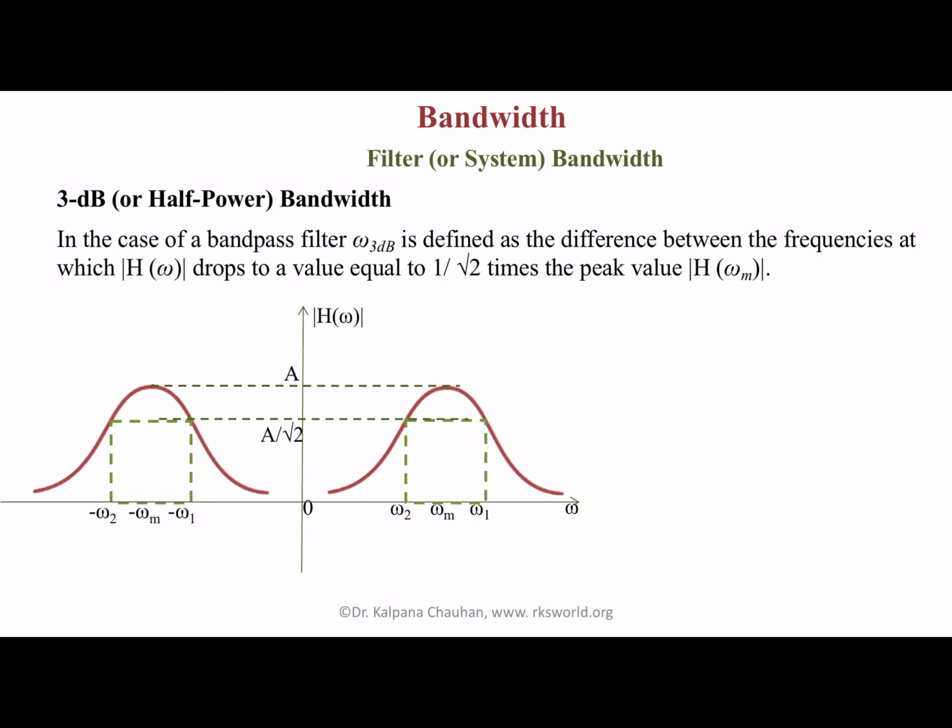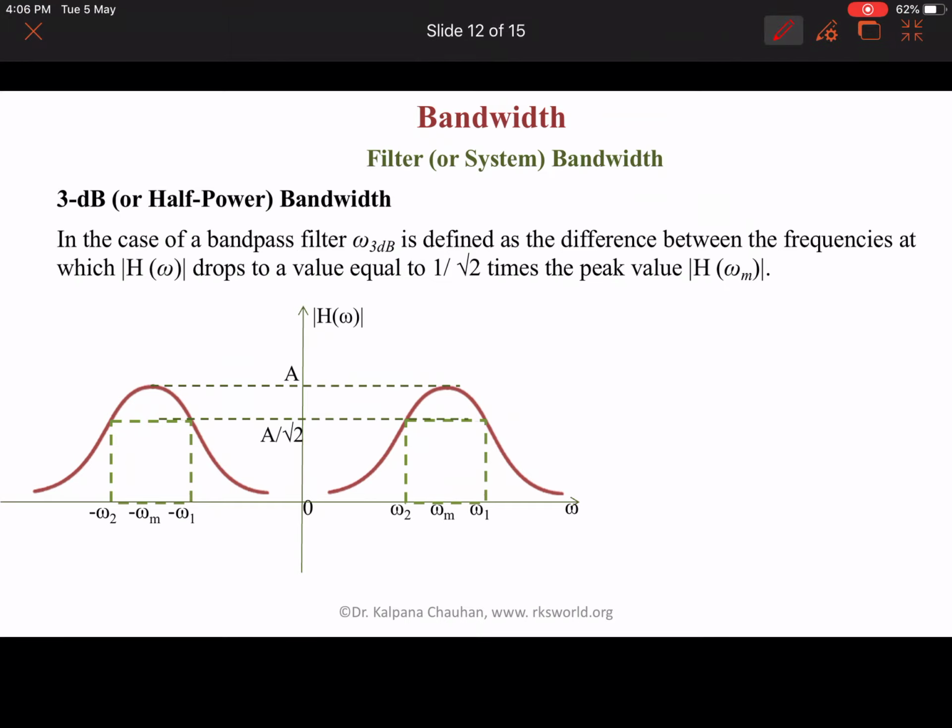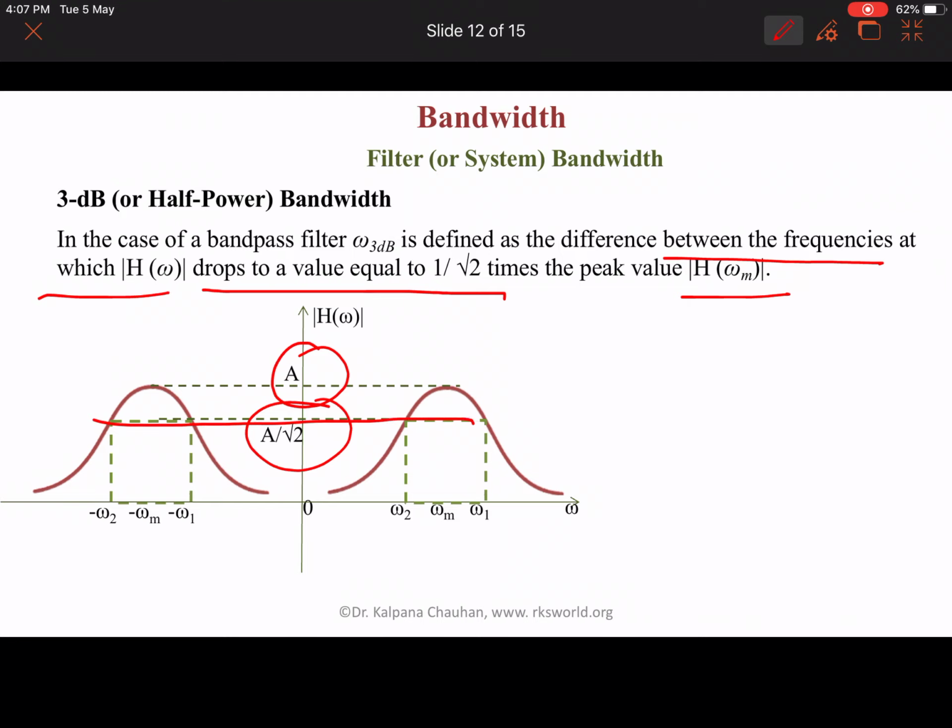In the case of a band pass filter, omega 3 dB is defined as the difference between the frequencies at which h omega drops to a value equal to 1 upon root 2 times the peak value of h omega. Here A is the peak value of h omega, and so this is the 3 dB bandwidth.